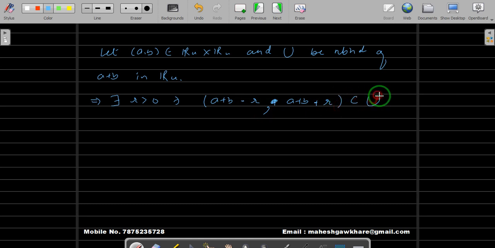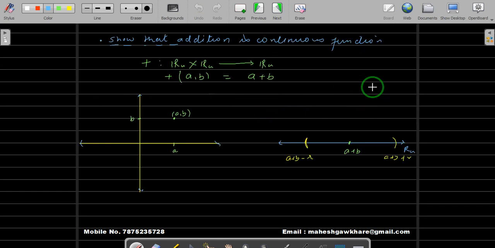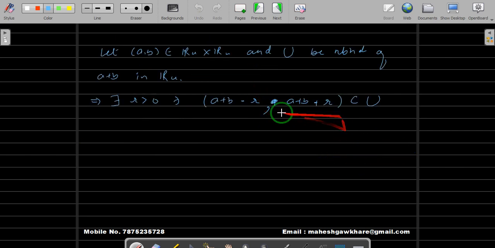is contained in U. So we have some open set, some neighborhood of A plus B, like anything maybe like this, or maybe union of two, no problem. What we said is, since it's a neighborhood and A plus B belongs to that neighborhood, by the definition of open set, there is some R greater than 0 such that this is contained inside U.